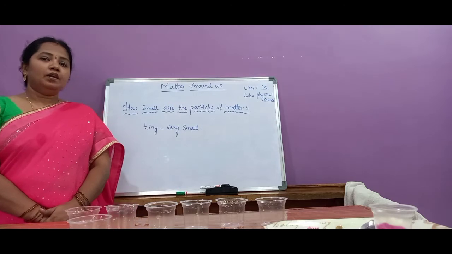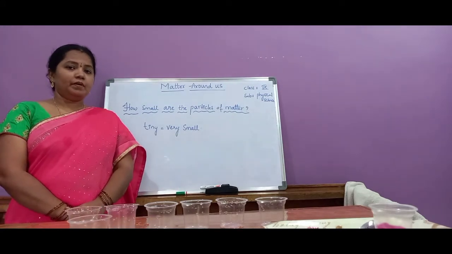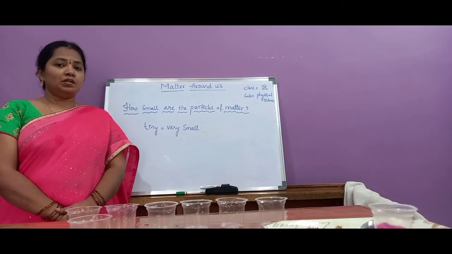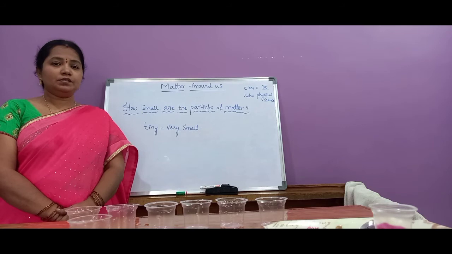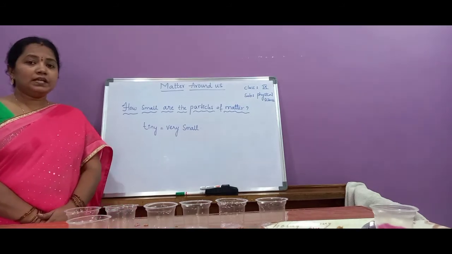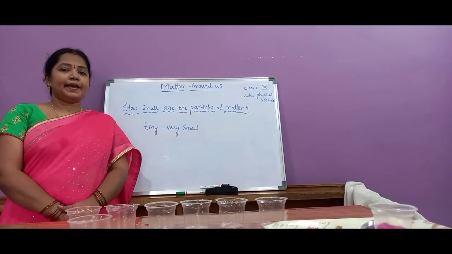In all three states, matter is made up of particles. These particles may be called atoms or molecules or ions depending on the situation. And we have also seen the arrangement of these particles in solids, liquids and gases.